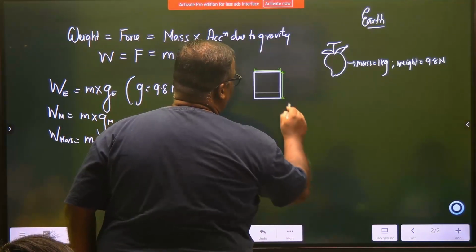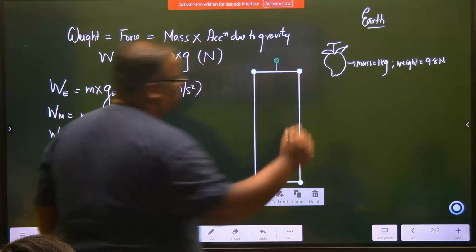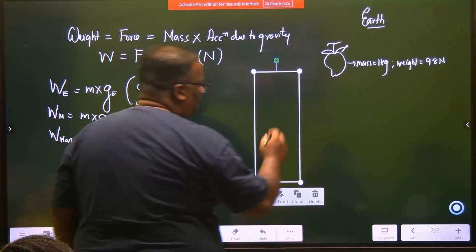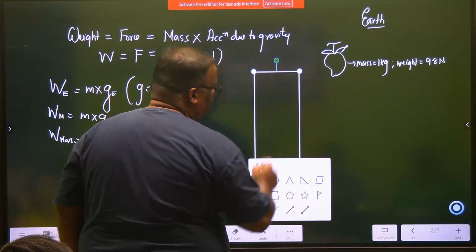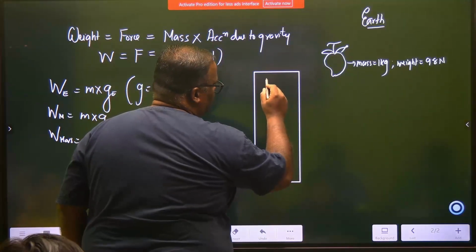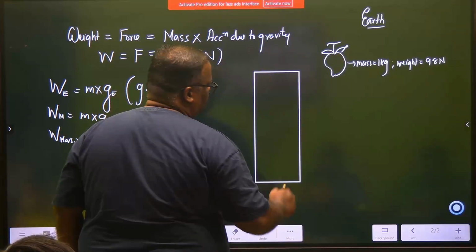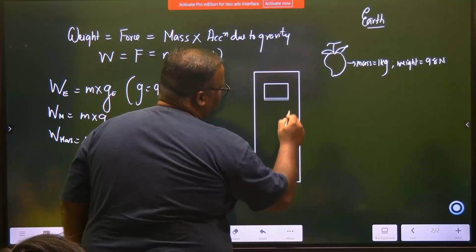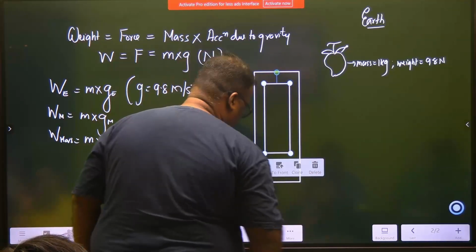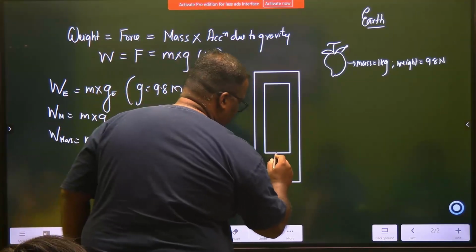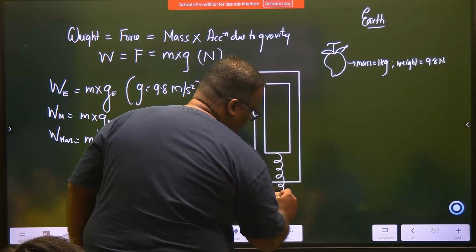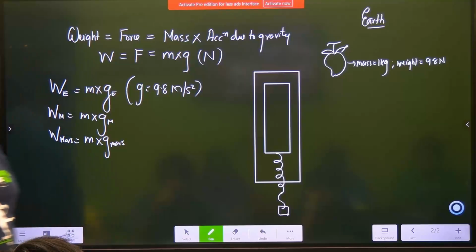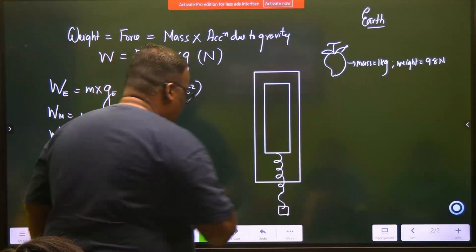So let us look at a spring balance. खुद ही बना लेते हैं. एक spring balance बना लो. Spring balance, right? A spring balance will have a graduated scale out here. There will be a graduated scale, something like this, right? And inside you will have a spring, all right? As a spring रहेगा. And on this spring, an S hook will be there on which you are actually putting your item. Got it?